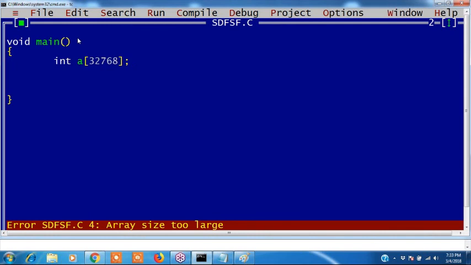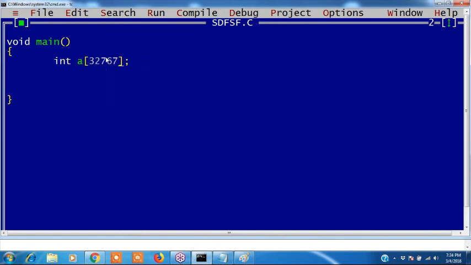Clear? It depends upon the stack size. If anyone asks what the maximum size of an array is, it depends upon the stack size. If it is a 32-bit compiler, it is different. We are talking about a 16-bit compiler. That's why it takes this range, 32,767. 65,535 is for 16 bits. If it is 32 bits, the range is different.